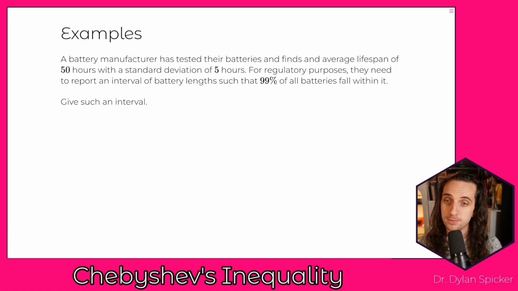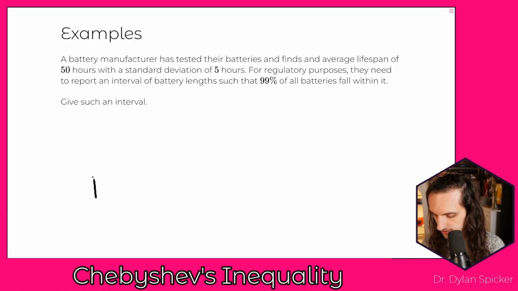Let's look at another example here. We have a battery manufacturer that has tested their batteries and finds the average lifespan to be 50 hours. The standard deviation is 5 hours. And they need to report to regulators an interval such that 99% of all of their batteries fall within it. And we want to give them one such interval.